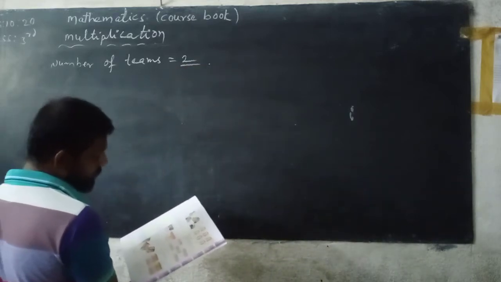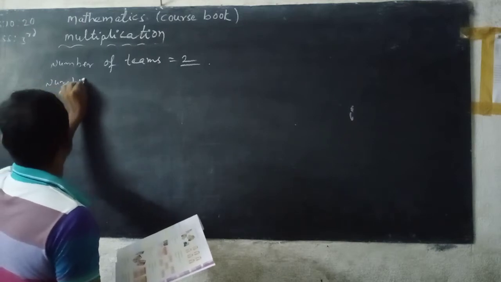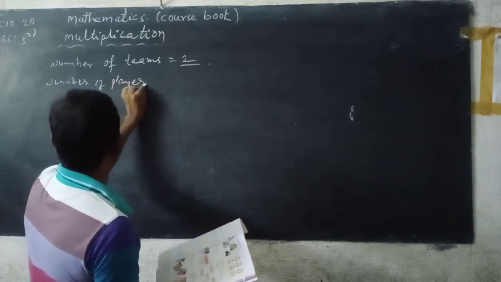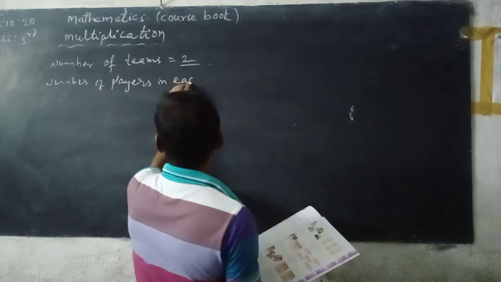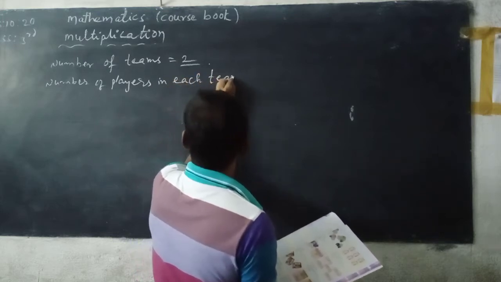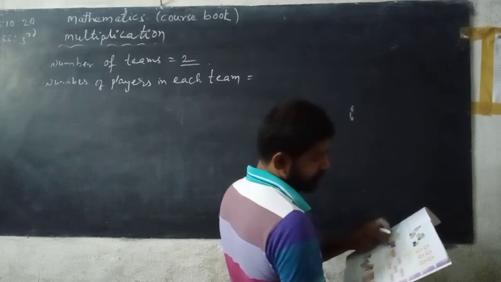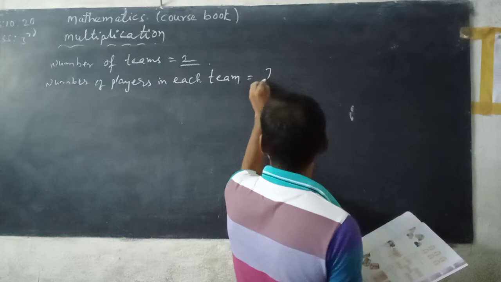Number of players in each team. Count. 1, 2, 3, 4, 5, 6, 7 players.